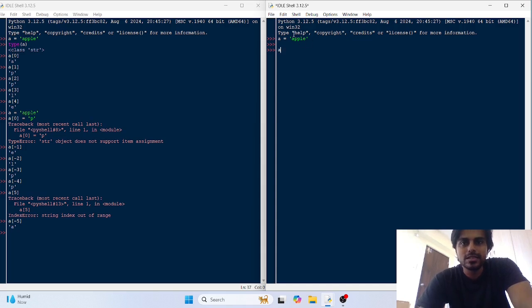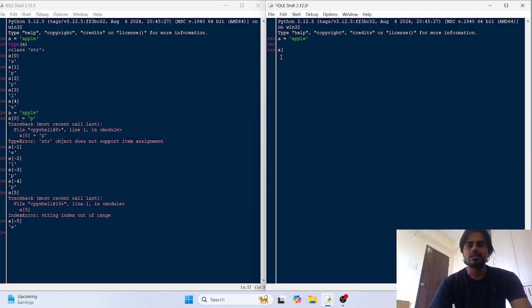It has the value apple inside it, and this A is at the 0th index, this P is at the first index, this other P is at the second index. Suppose we want A double P from this. We want to take out the first 3 characters of this string object.